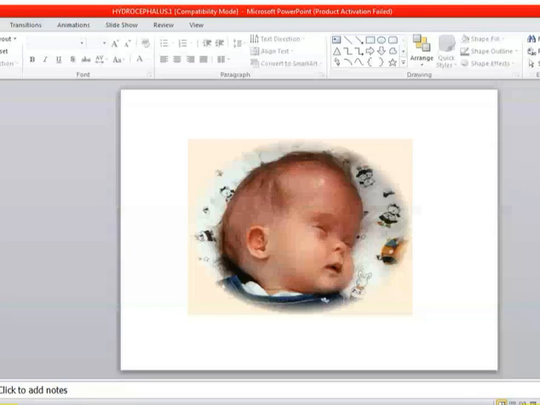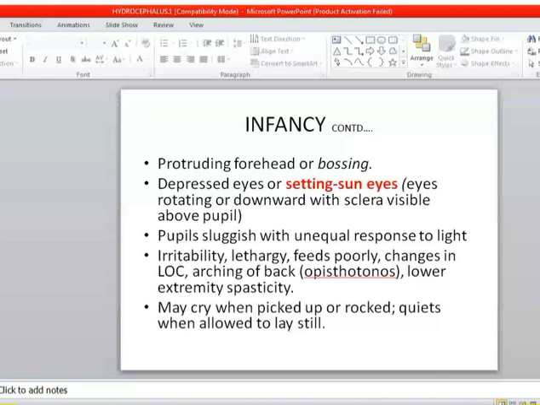We can see that the head is markedly enlarged, and protruding forehead or bossing can be seen, and depressed eyes or setting sun eyes. You can be asked in MCQ what setting sun eyes is and in which disease it is seen. Setting sun eyes is seen in hydrocephalus, and it is named because the eyes rotate downward with sclera visible above the pupil. That's why it is termed setting sun eyes.